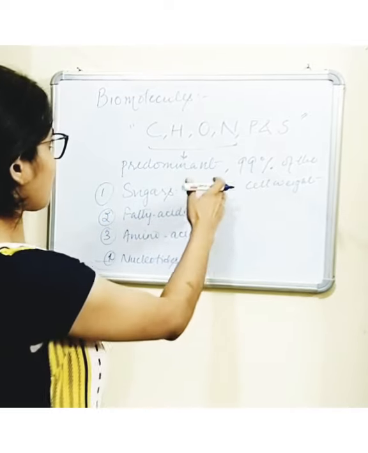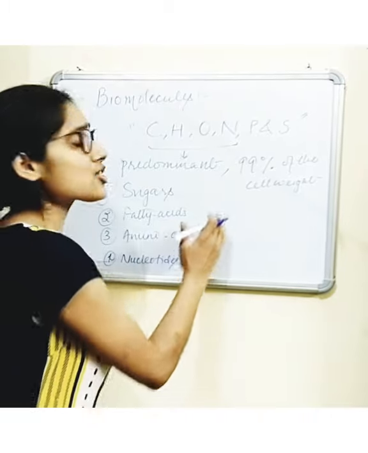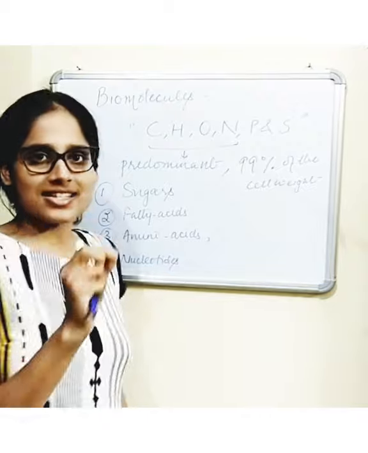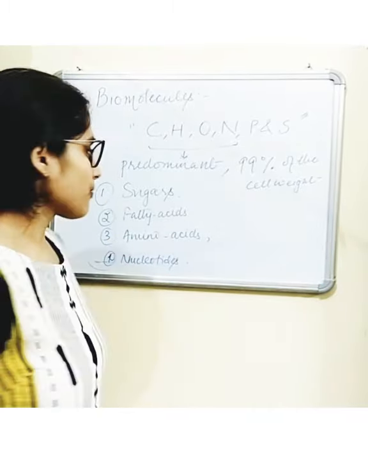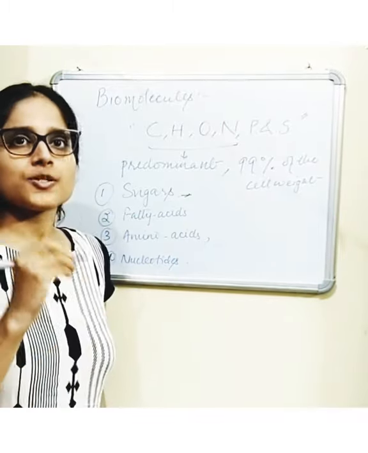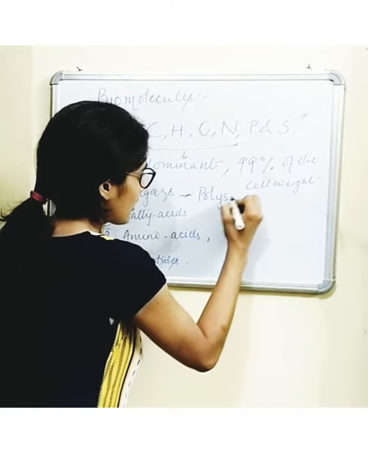Now these 4 categories of biomolecules act as monomers, and polymers of these exist in the cell to perform a variety of functions. For example, the polymeric form of sugar present in the cell is known as polysaccharides.